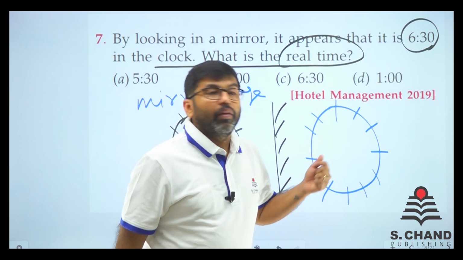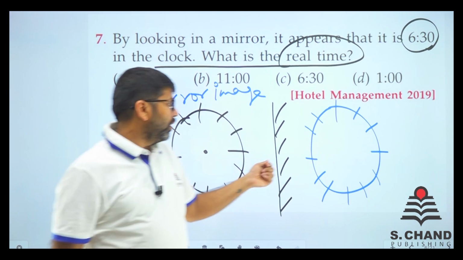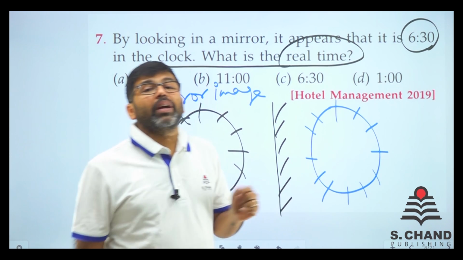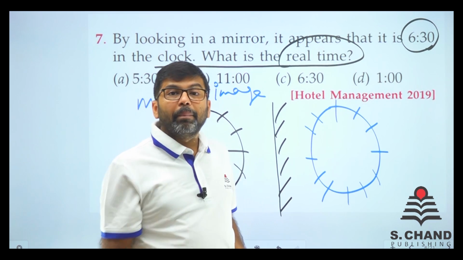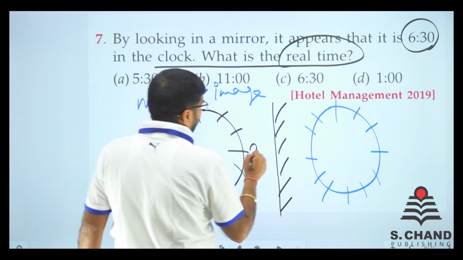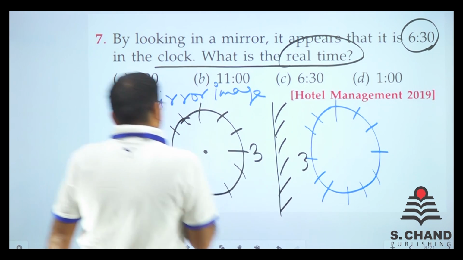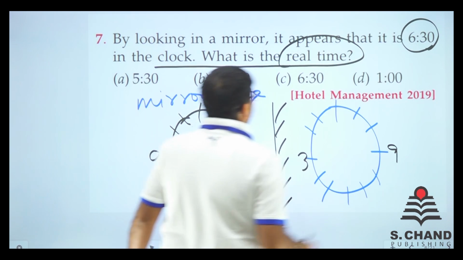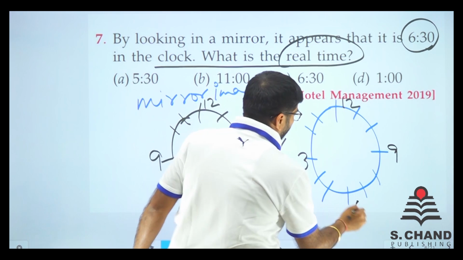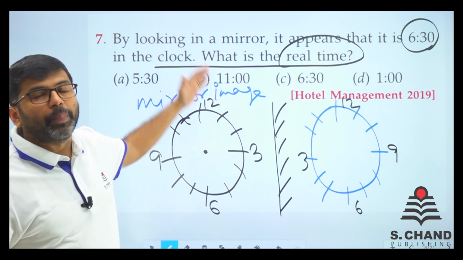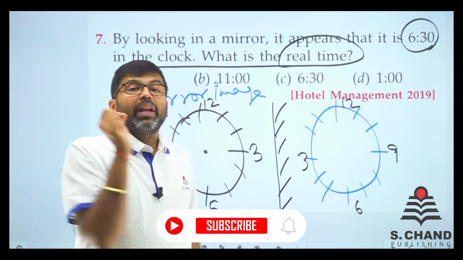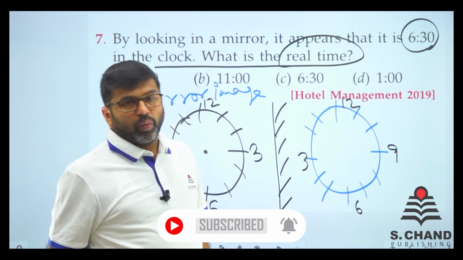I tell you again, whatever is near to the mirror will remain near to the mirror. Whatever goes far, it will go far. Left becomes right, right becomes left. Remember, in a mirror image, left becomes right, right becomes left. So for example, 3 is here, in the mirror 3 will be here. 9 is here, it will go there. But 12 remains there. It doesn't change its position. Top remains top, bottom remains bottom. So you must write for a mirror image, left becomes right, right becomes left, right?